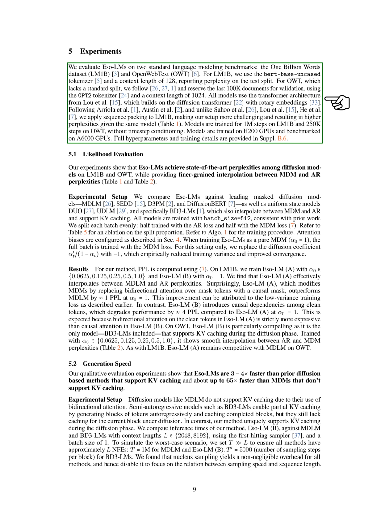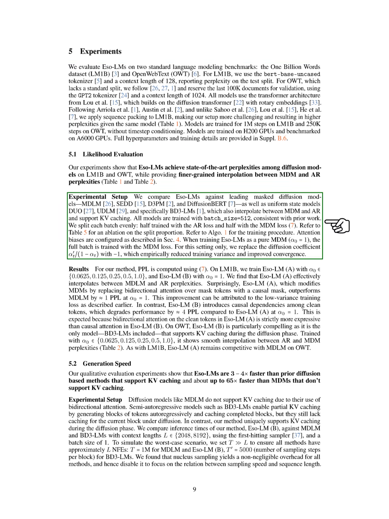Our results indicate that Eso-LMs achieve state-of-the-art perplexities among diffusion models on both datasets, offering a nuanced interpolation between masked diffusion model and autoregressive perplexities. We compare Eso-LMs against leading masked diffusion models and uniform state models, ensuring all models are trained with a consistent batch size. Each batch is split evenly, with half trained using autoregressive loss and half with masked diffusion loss. When training Eso-LMs purely as masked diffusion models, we adjust the diffusion coefficient to reduce training variance and enhance convergence.